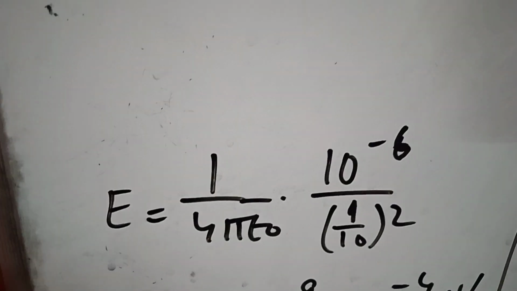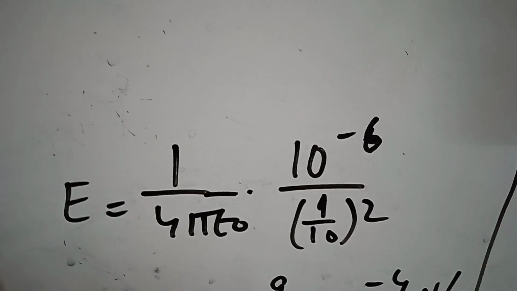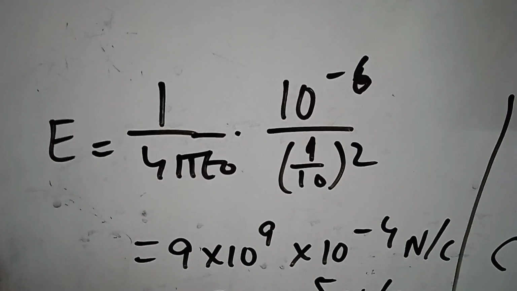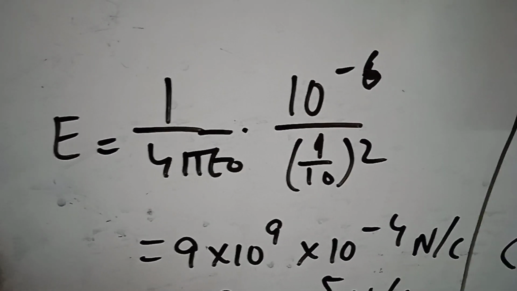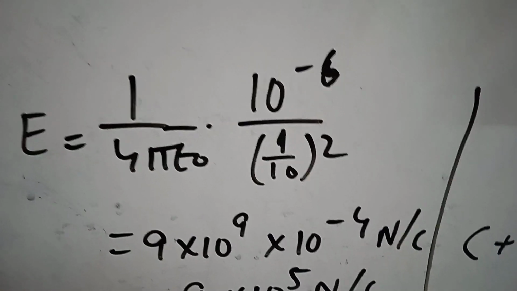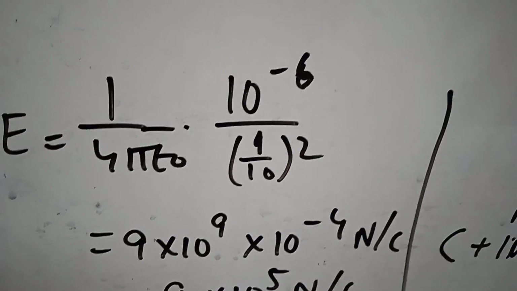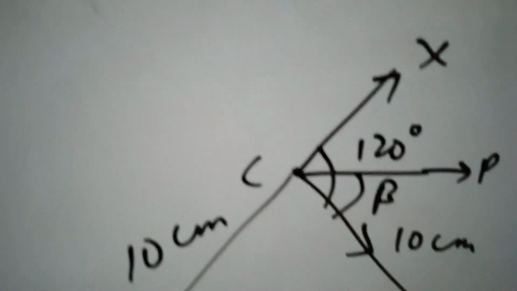Now let us find out what the electric field is here. E equals 1 by 4 pi epsilon 0 into 10 to the power minus 6 by (10 by 100) whole square, that means 1 by 10 whole square. So it will come 9 into 10 to the power 9, the 1 by 4 pi epsilon 0 value, into 10 to the power minus 4, because 10 square will go up in the numerator, and we will make it 9 into 10 to the power 5 Newton per coulomb. So the resultant ECP will be 9 into 10 to the power 5 Newton per coulomb, and its direction will be parallel to AB. It is parallel to AB.